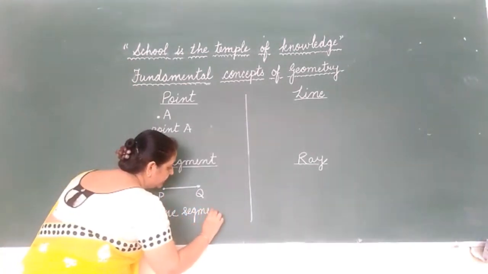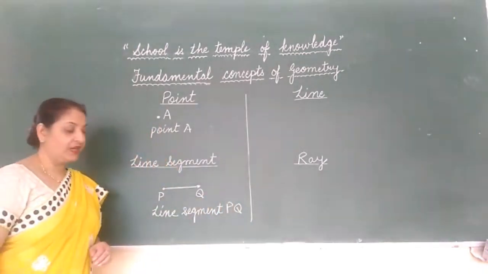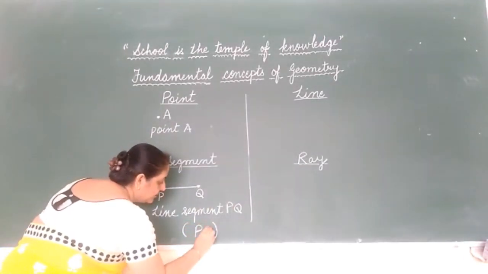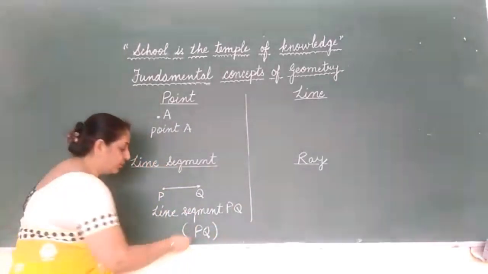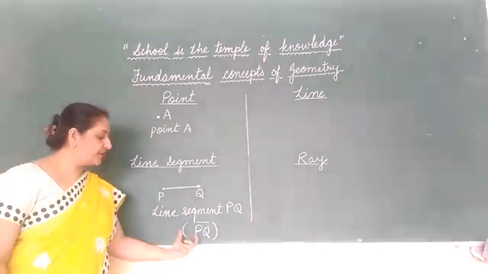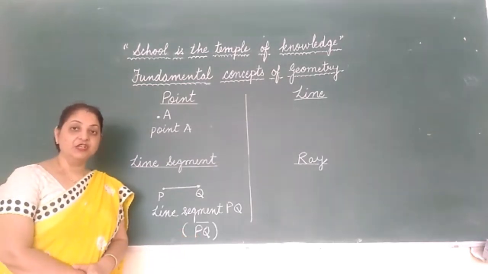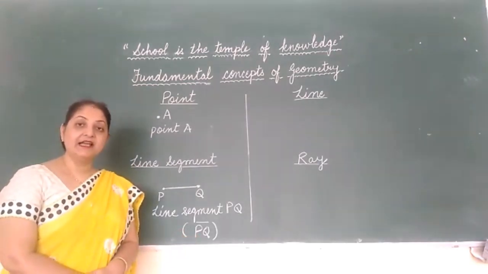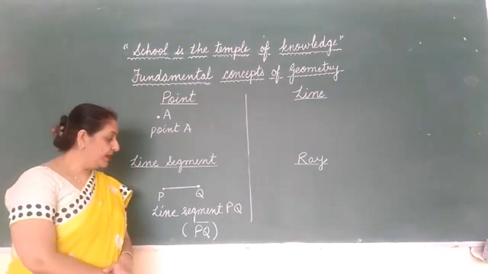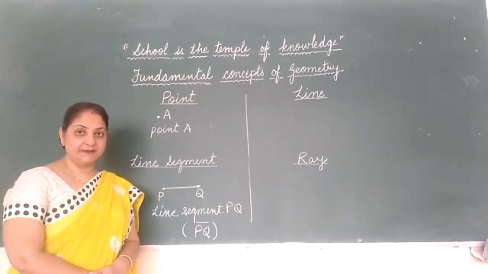Line segment PQ. It can be presented as PQ, and over this we will draw a small line. So this way in short we can write line segment. Children, a line segment has definite length which can be measured, but it does not have any breadth or thickness.